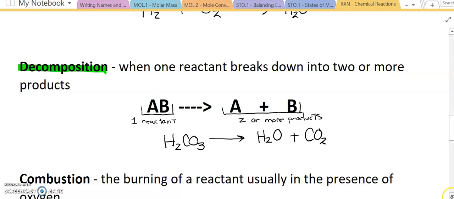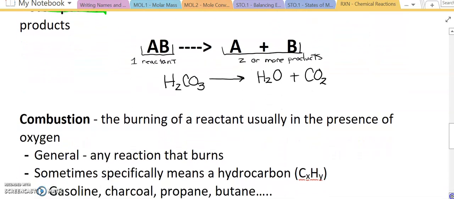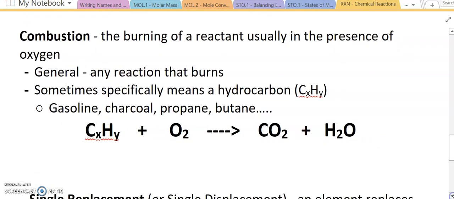So another way to classify, besides synthesis and decomposition, is combustion. And combustion is the burning of a reactant. And usually to burn, you need oxygen. Sometimes you're going to find that people use this for any type of reaction that burns, but more specifically, in the way we're going to take a look at it, we're going to be talking about something known as a hydrocarbon, which is a compound made up of carbon and hydrogen.